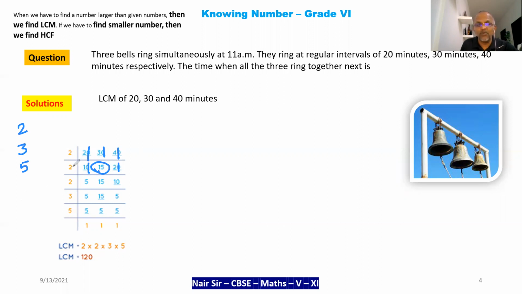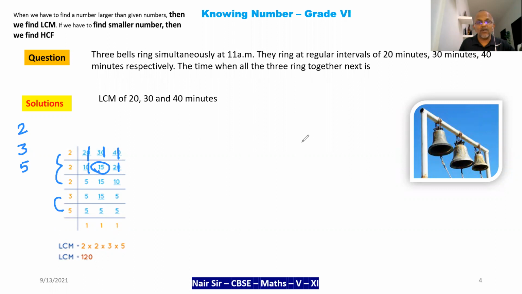What you are doing is 2 2s are 4, 4 2s are 8, 8 3s are 24, and 24 5s are 120. Or else, an easier way: 2 2s are 4, 4 2s are 8, and 5 3s are 15, 15 8s are 120. So the LCM is 120. My video will be longer, but once you watch this, you will not be watching anything else. Your concepts will be very, very clear.